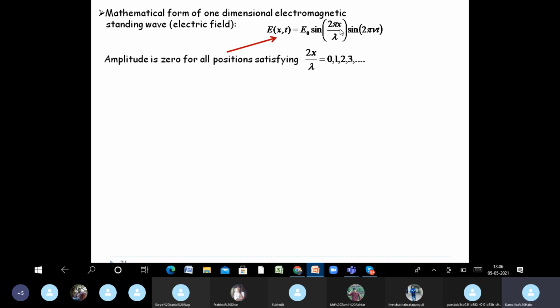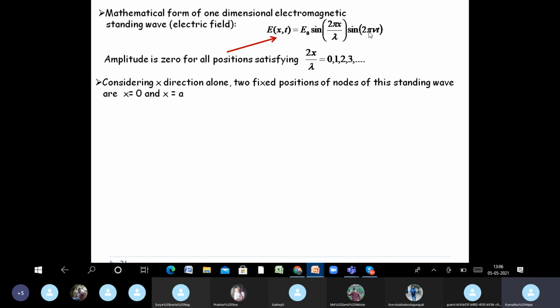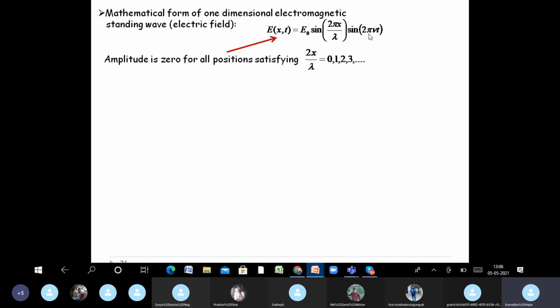If it is 0, then amplitude comes out to be 0, which means it's a node. If it is 1, then again amplitude comes out to be sine of pi, which again is 0, which is a node. If it is 2, it will be sine 2 pi, which again corresponds to 0, so again a node, and so on and so forth. So if 2x by lambda is equal to 0 or any positive integer, then the amplitude becomes 0, indicating the position of a node, that is indicating a position either on the wall or some intermediate node.